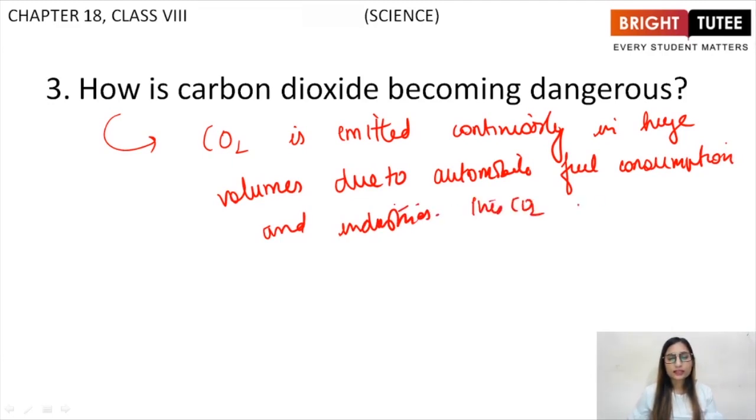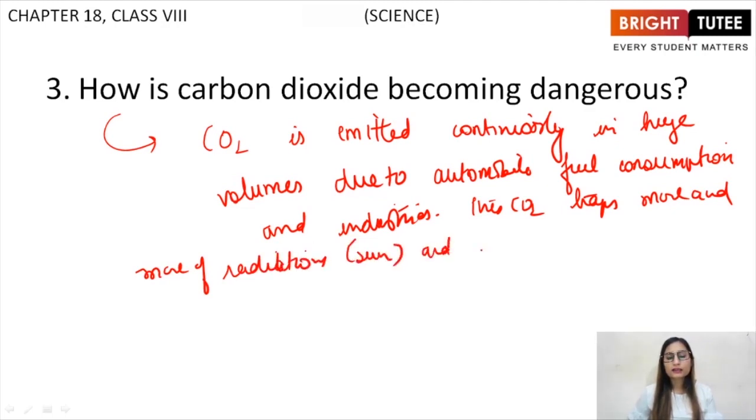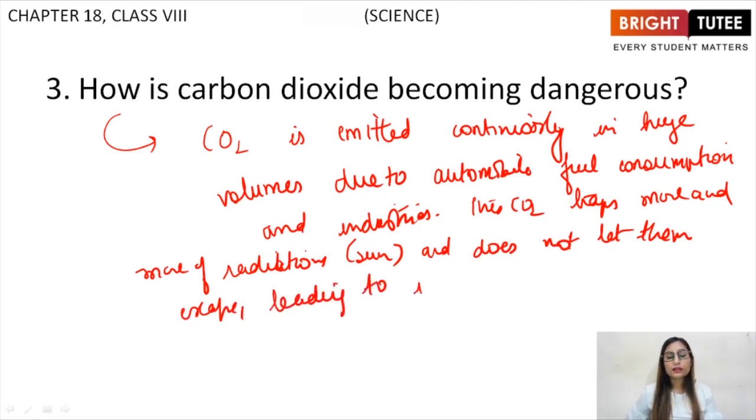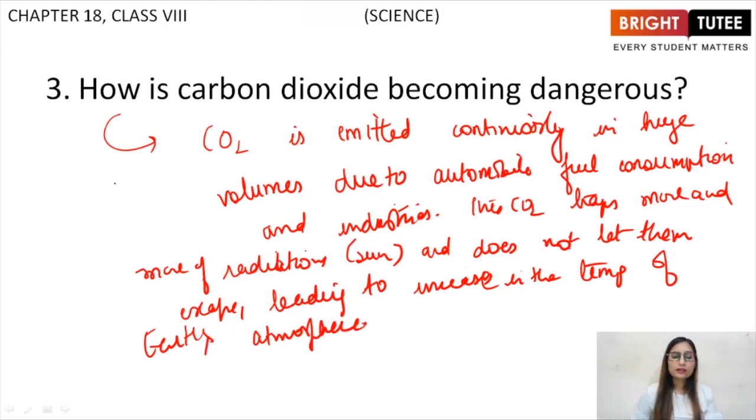This carbon dioxide traps more and more of radiations from the sun and does not let them escape, leading to increase in the temperature of Earth's atmosphere, right?